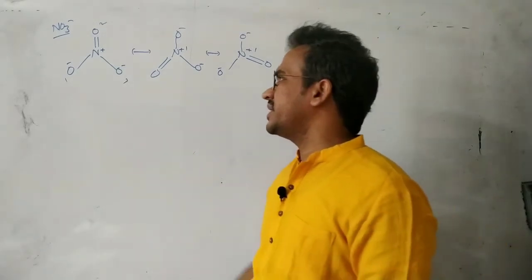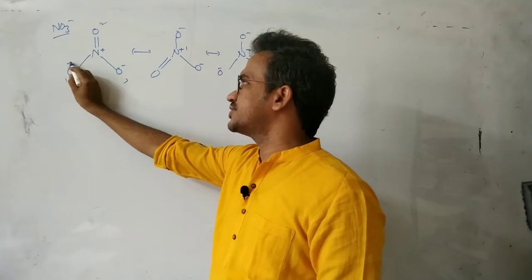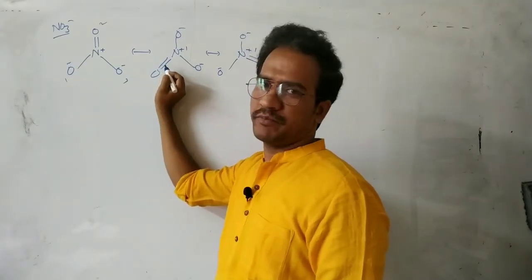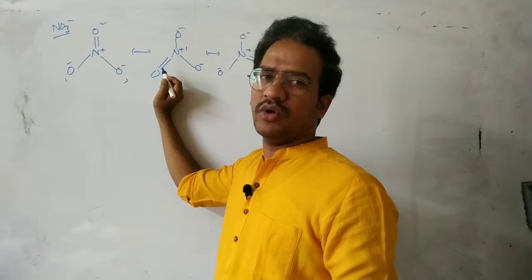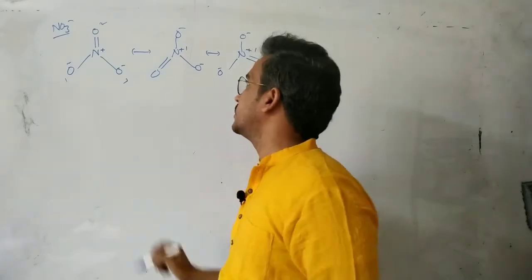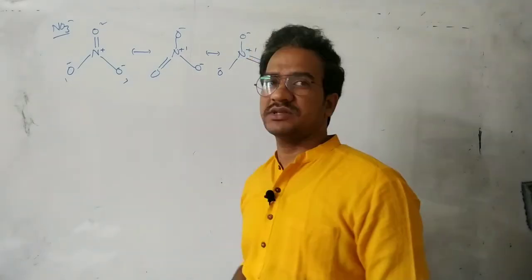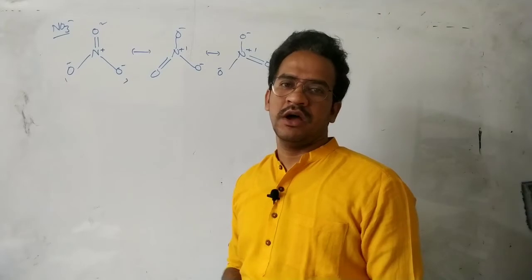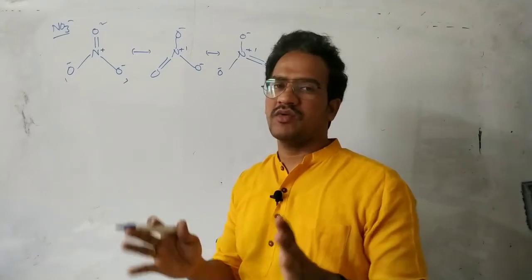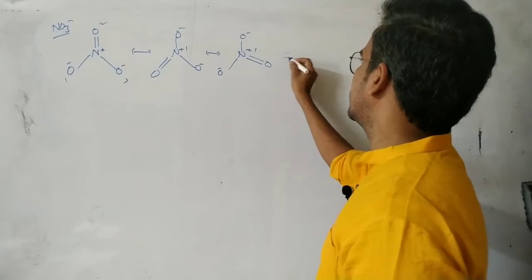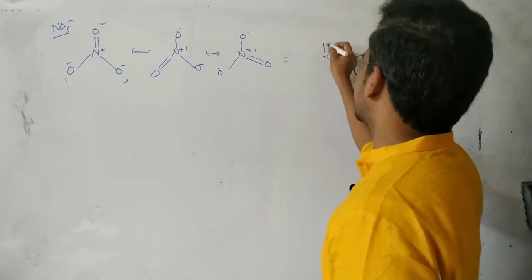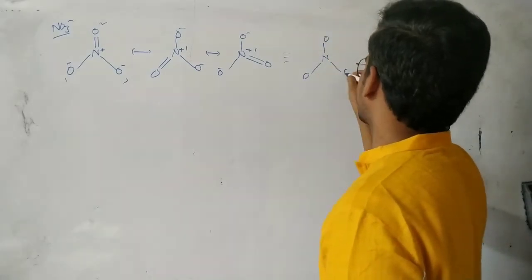But these non-bonding electrons are also involved in forming bonds, so the most suitable definition of resonance is the delocalization of pi electrons. These are the three possible structures, but none of them explains the equal bond lengths of the nitrogen-oxygen bonds. That is explained by the average structure, the resonance hybrid.